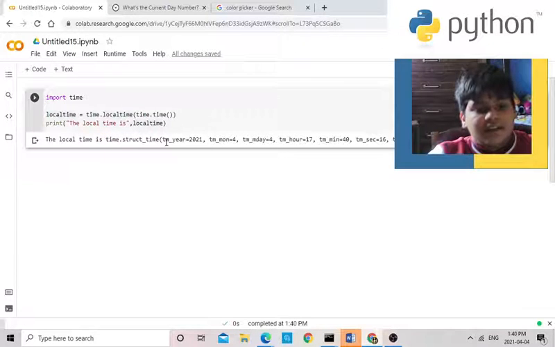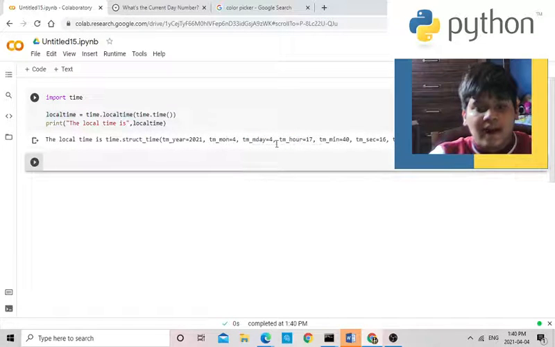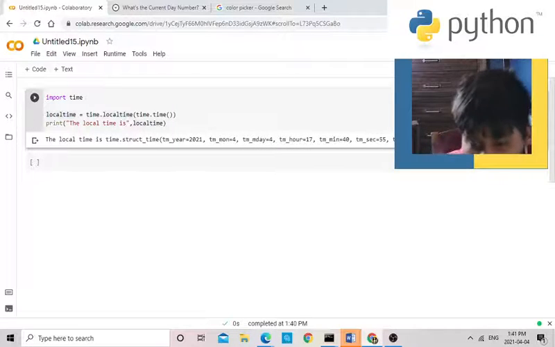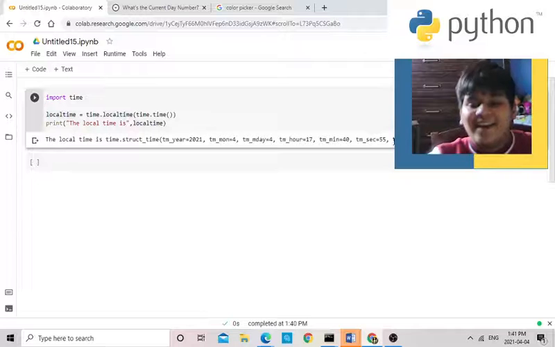So let's start. The local time is: the year is 2021, as we all know. The month is 4. You can see it from here. The month day is 2. Perfect. The hour is 17. Perfect. The minute is 40. Yep. The seconds are 16. The seconds change every time. You see, yep, 55 now.